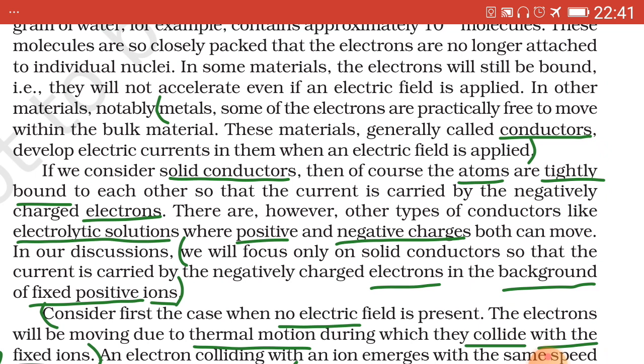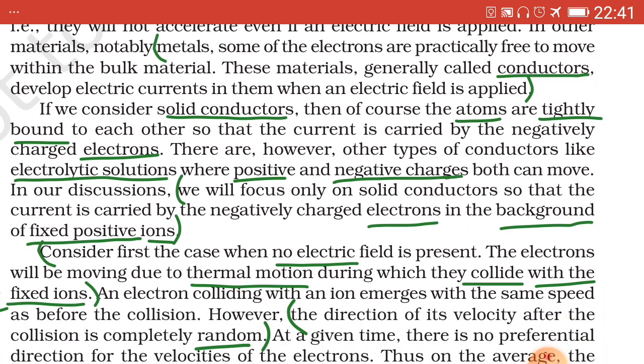In case of solid conductors, the atoms are tightly bound to each other so that the current is carried by the negatively charged electrons.